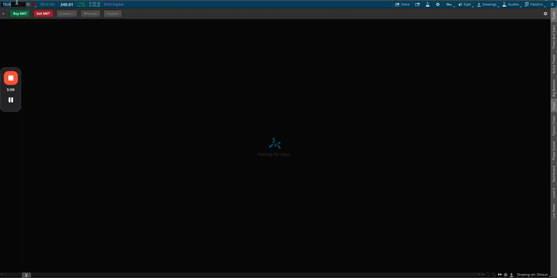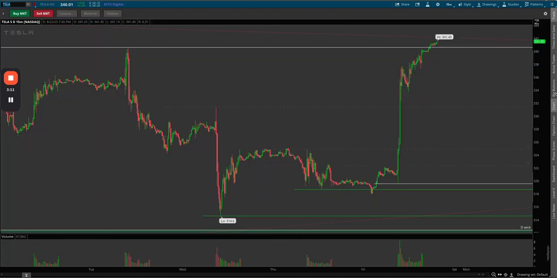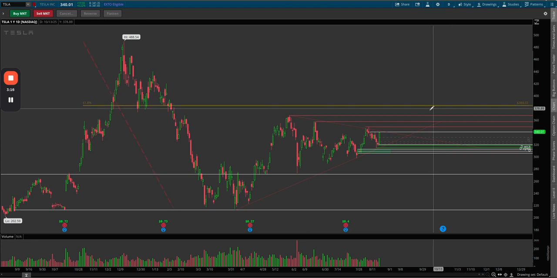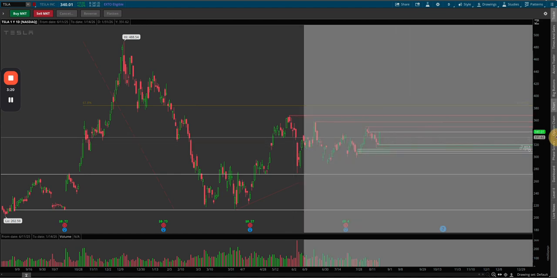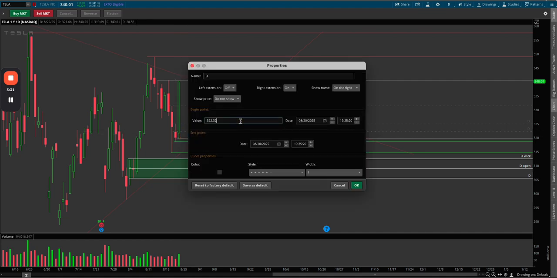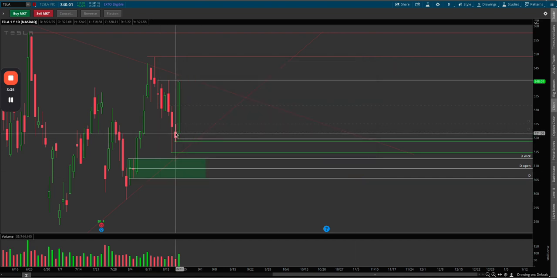Going over and looking at Tesla, same thing, previous day high, previous day low. Obviously a massive range here. Really looking at this daily flag here that we've got going on. We have now daily demand as well, so I'll be watching for reaction at 324.92 down to the open at 322.32. Actually, that is not quite right. Let me double check the wick. The wick is at 324.9. I believe it's what I have, yeah. So we're good to go there.